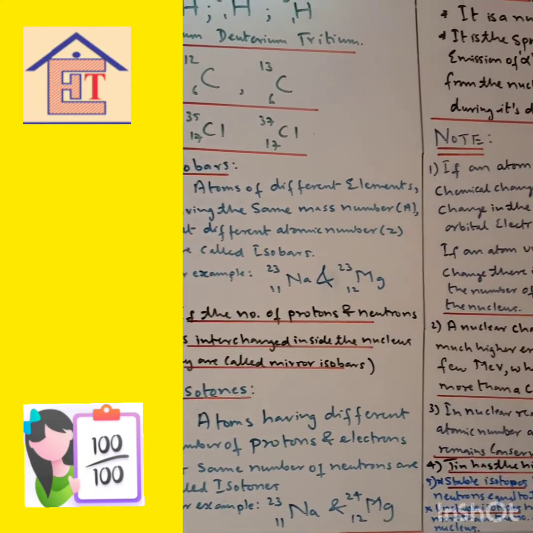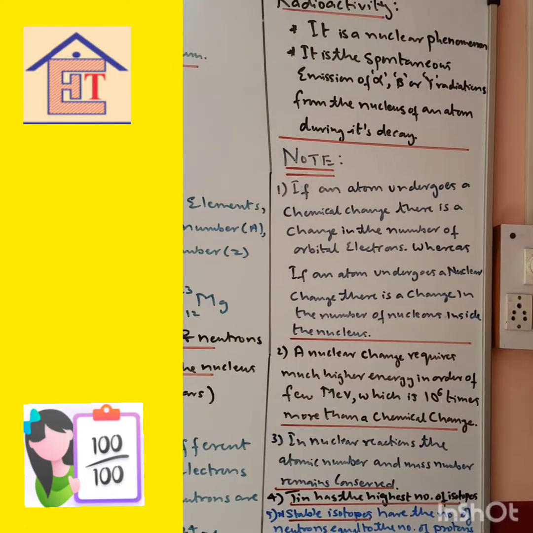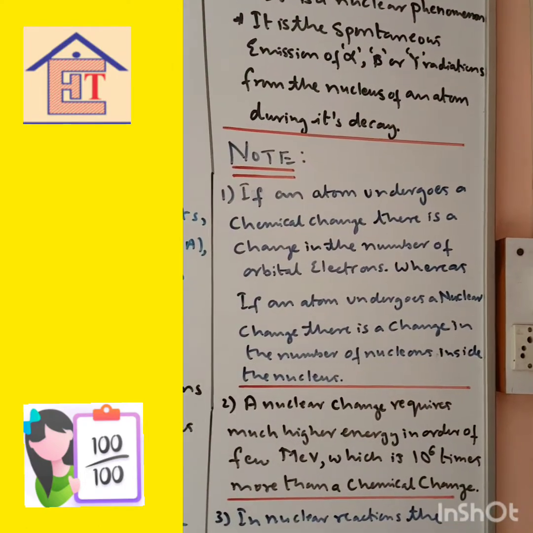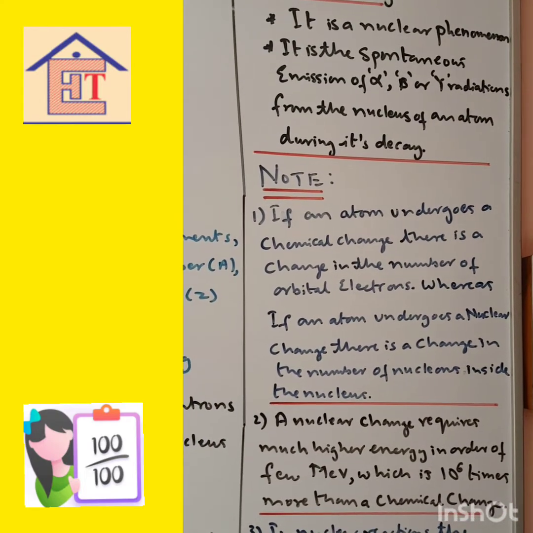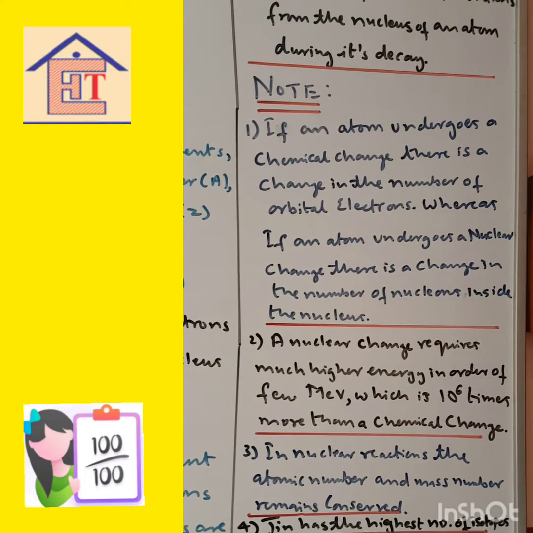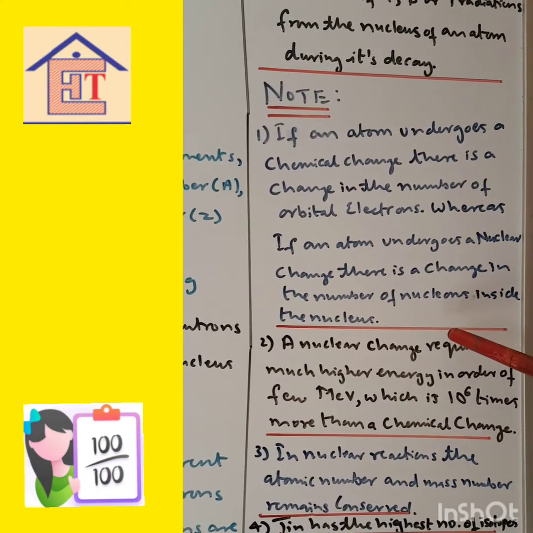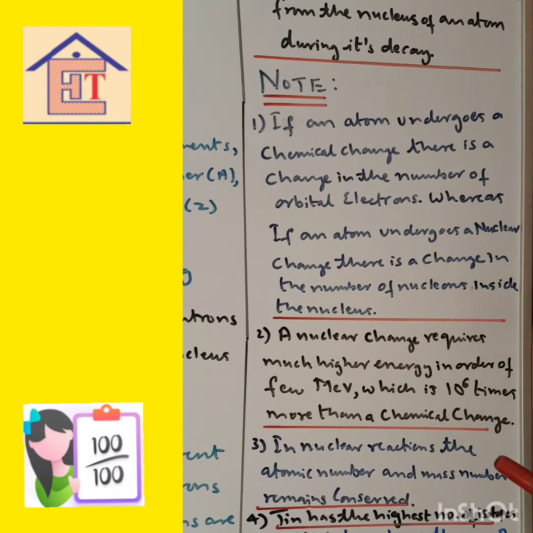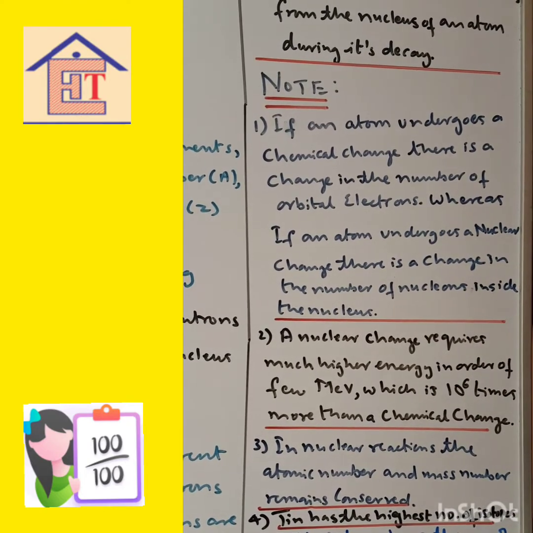Okay, radioactivity, the definition. It is a nuclear phenomenon. It is the spontaneous emission of alpha, beta or gamma radiation from the nucleus of an atom during its decay. Now note, this is very important, an objective question, one word answer. The difference between chemical change and nuclear change can also come. So here is the difference between nuclear change and chemical change, distinguish between.